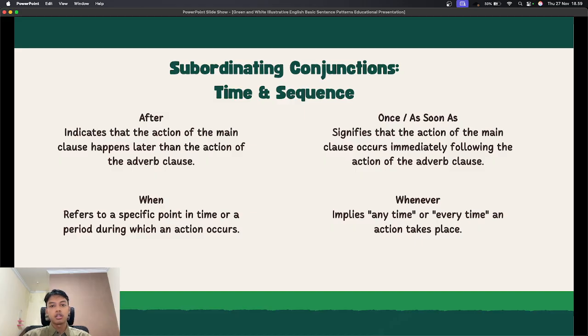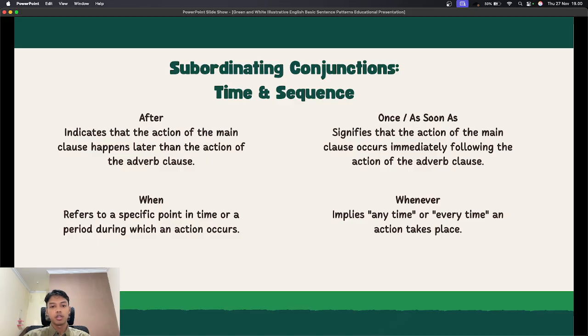Once and as soon as indicate that something happens immediately after another action. For example, as soon as the class ended, we left the room. When refers to a specific time, for example, when the rain starts, we usually stay inside.